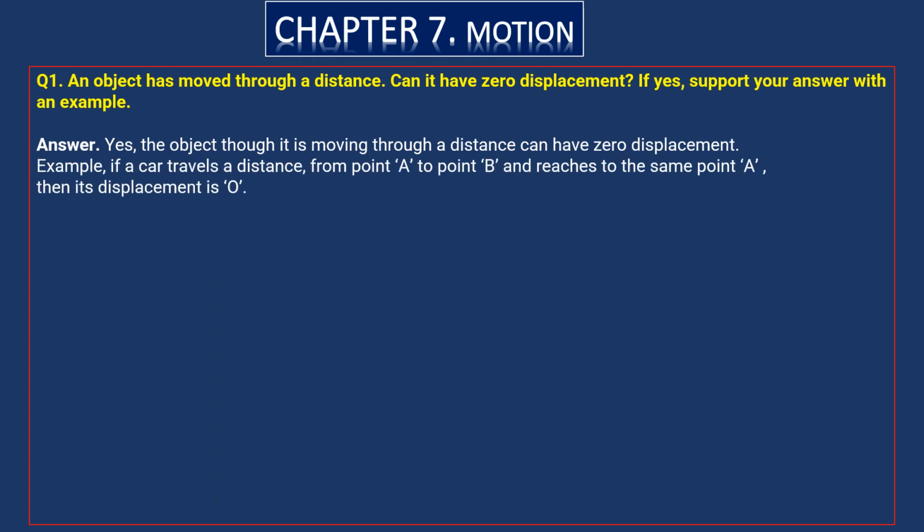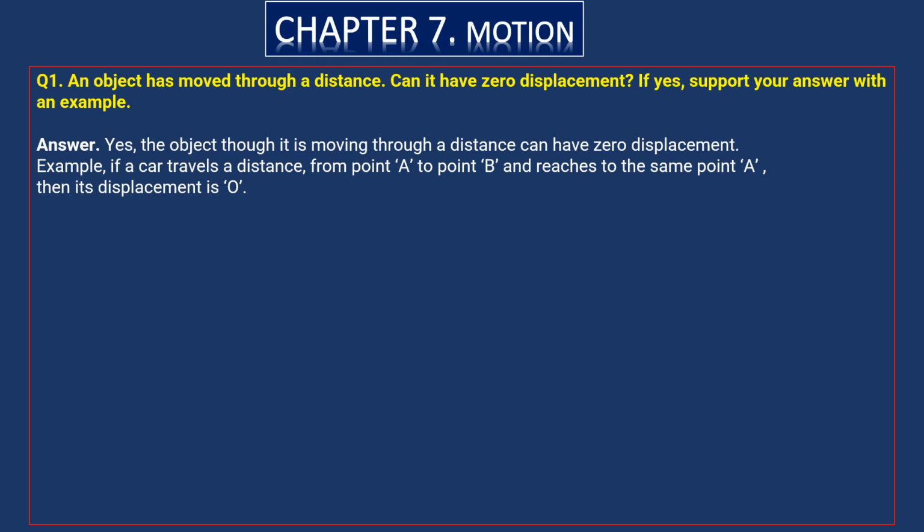Let's see an example. If a car travels a distance from point A to point B and reaches the same point A, that means the car started at point A. After some time it reached point B, and again it comes back to its initial position, starting point A. Its distance will be doubled, but its displacement is zero because it started from point A and reached point A again.